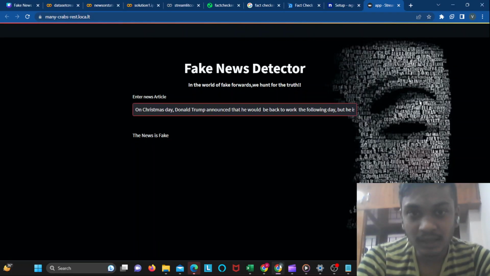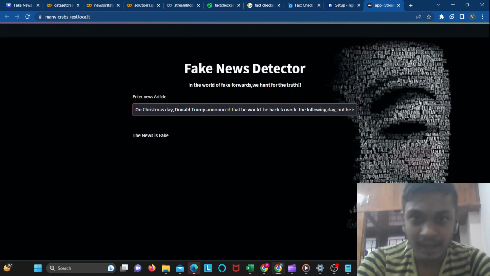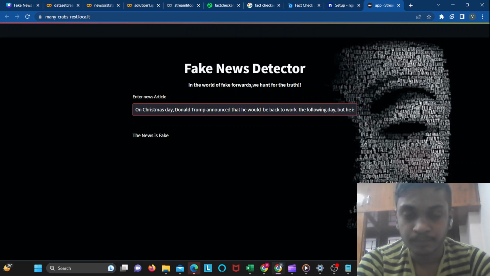Now this is just the basic version of my project. In the further videos, you would see auto populating and further checks, and further usage of REST API, which takes all the fake and real news from social media. At the same time, we would do further web scraping through Selenium and other tools, which is dynamic web scraping, and even auto populate the true news to the ones who are spreading the fake news. Thank you.